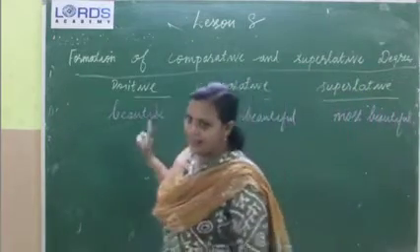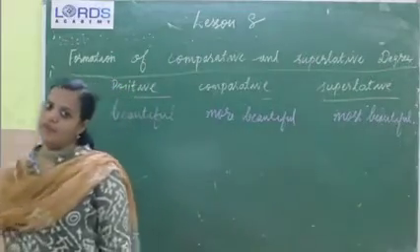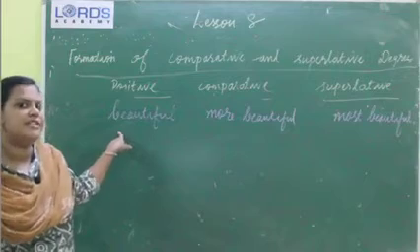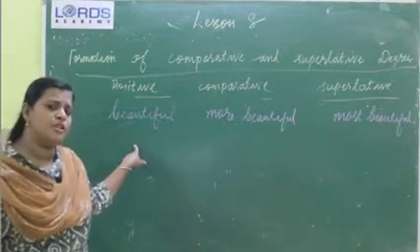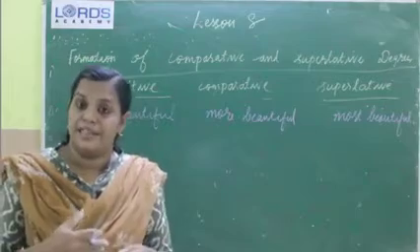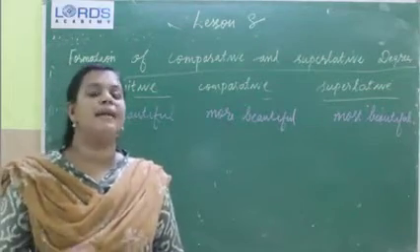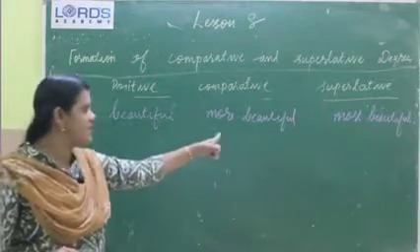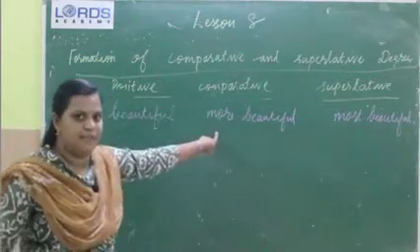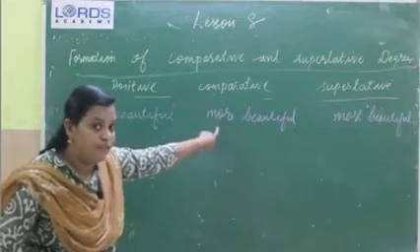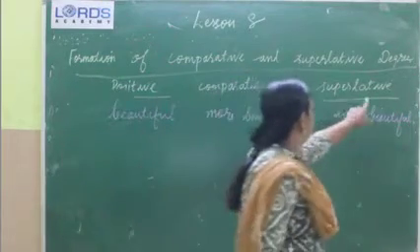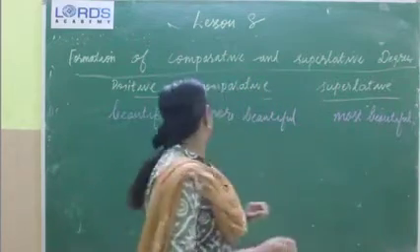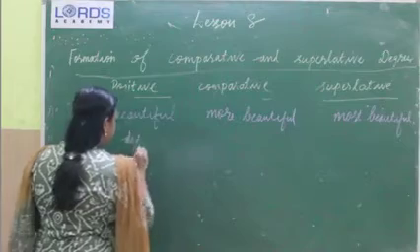because this word has more than two syllables. Okay, this beautiful is a word which has three syllables. All of the adjectives which have more than two syllables will form the comparative and superlative this way. That means with the comparative, more will be added, and in the superlative, most will be added. Okay, clear?